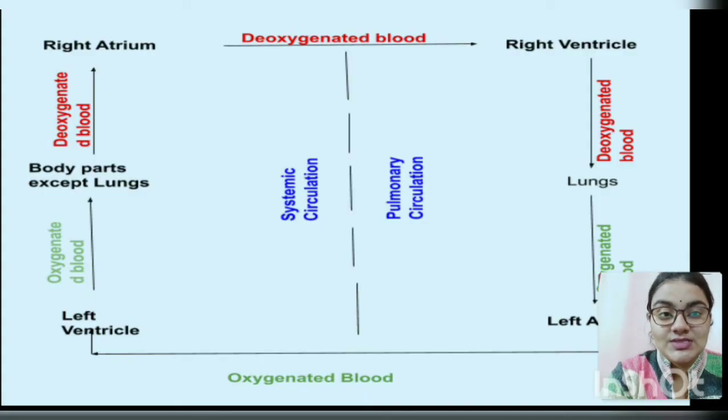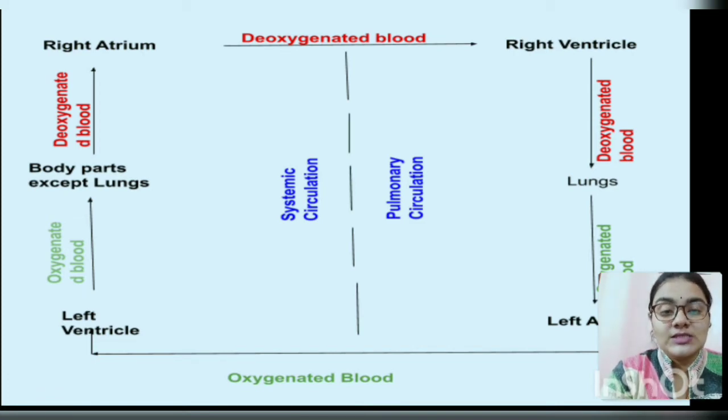The human circulatory system is known as a double circulatory system. Why is this known as a double circulatory system? Because it is composed of systemic circulation as well as pulmonary circulation. The systemic circulation occurs through our body via the heart, and the pulmonary circulation occurs through our lungs.